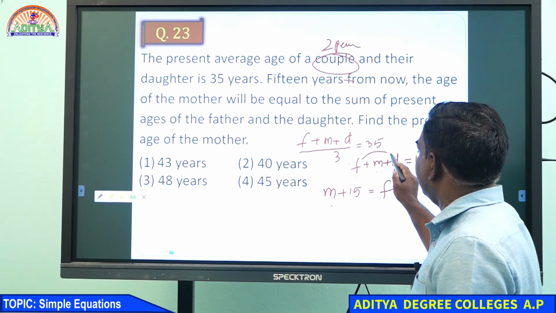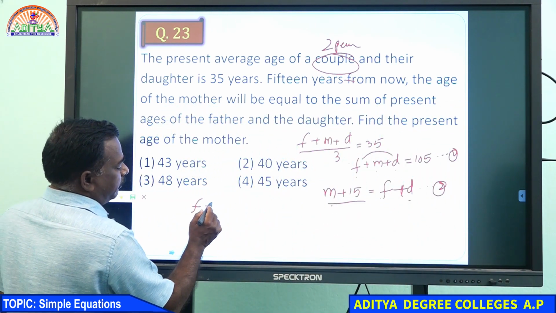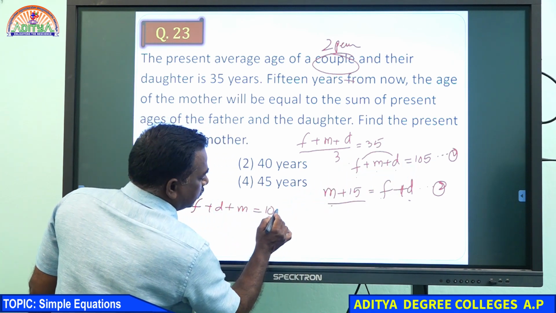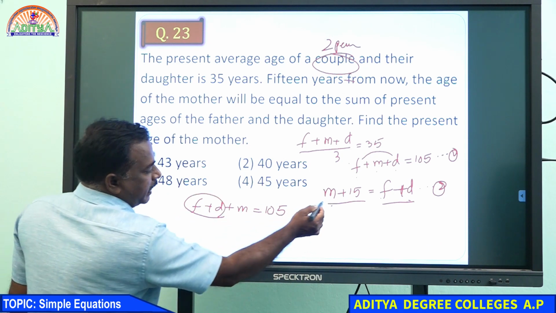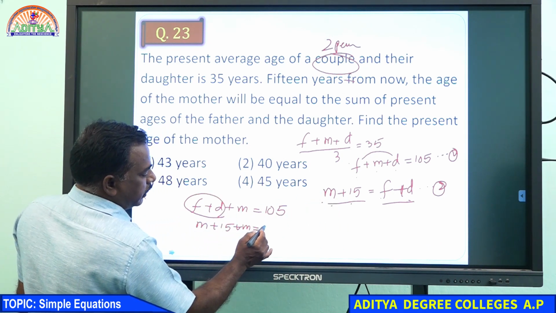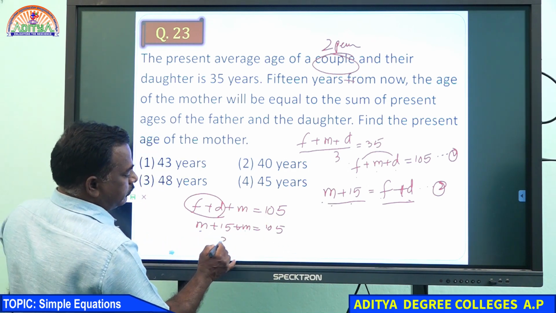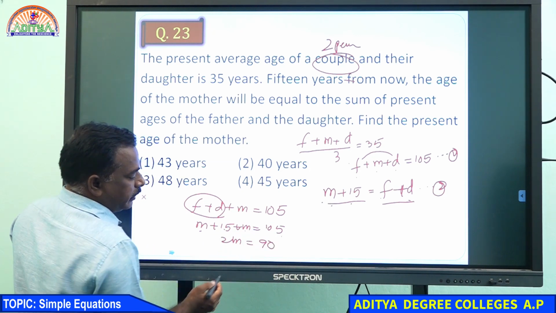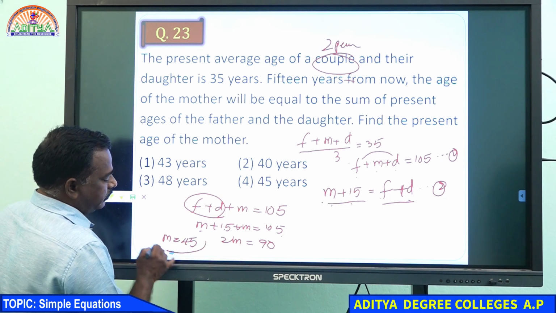We can replace F plus D with M plus 15 in F plus D plus M equal to 105. So M plus 15 plus M equal to 105. So 2M equal to 90, 105 minus 15. M equal to 45.